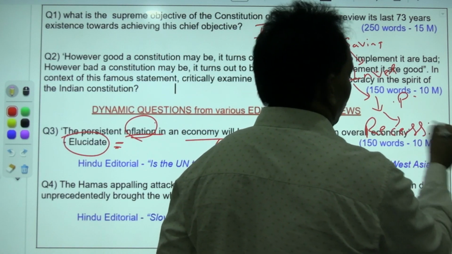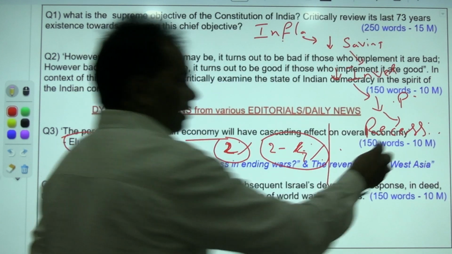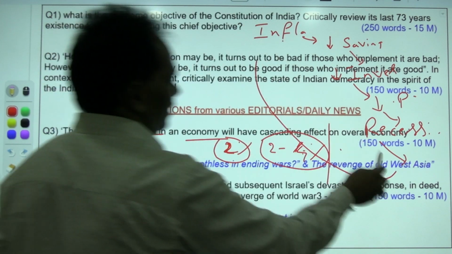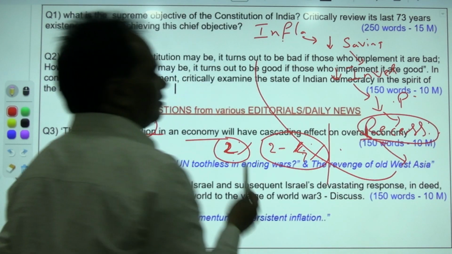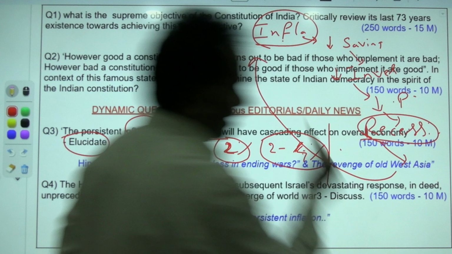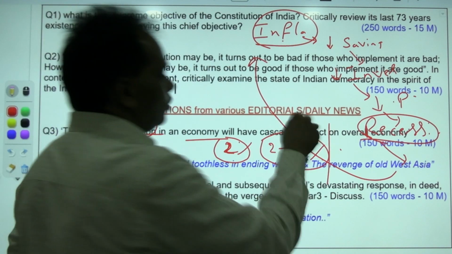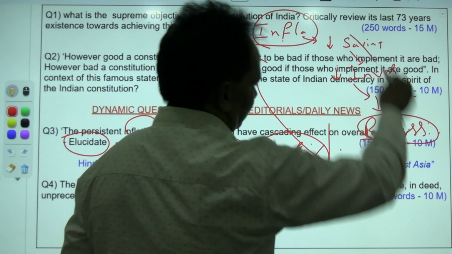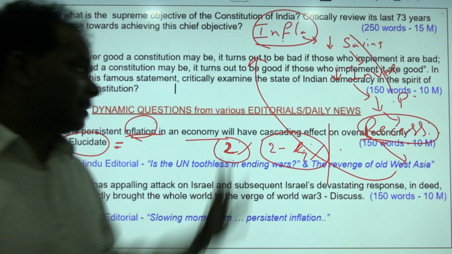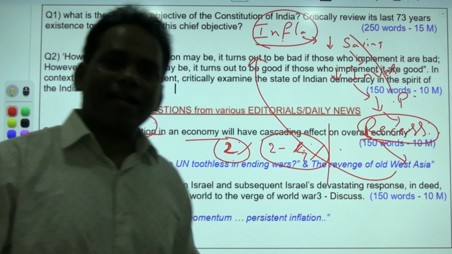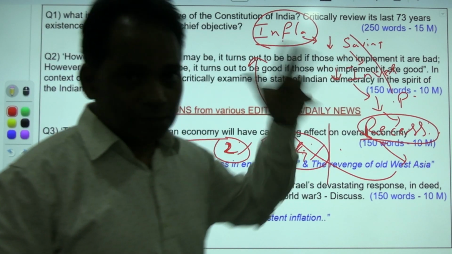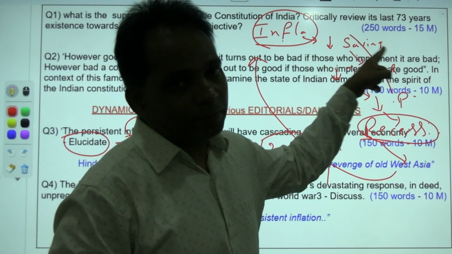Recession, less growth rate and recession, and less job creation, etc. In this way, it will turn into a recession and economic depression. So that is why inflation will initiate a vicious circle in an economy, which leads to further inflation. This is the vicious circle. So inflation is one of the dangerous signs of an economy. If it is prolonged, if it is persistent, it will affect initially the consumer spending of the people. Next, the saving rate of the people will decline.